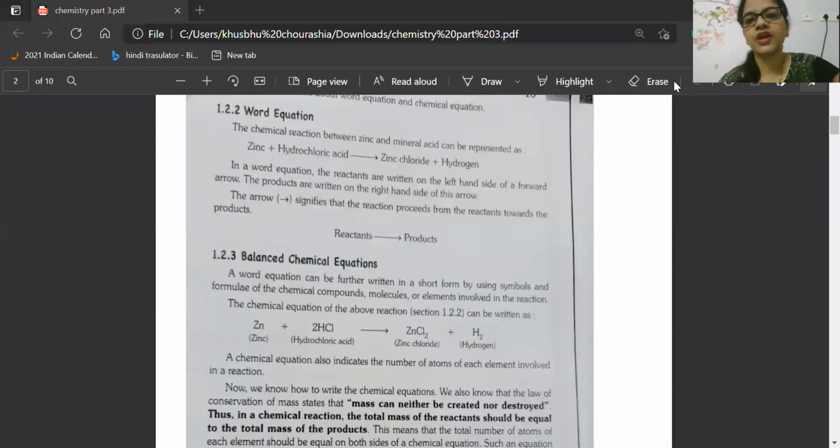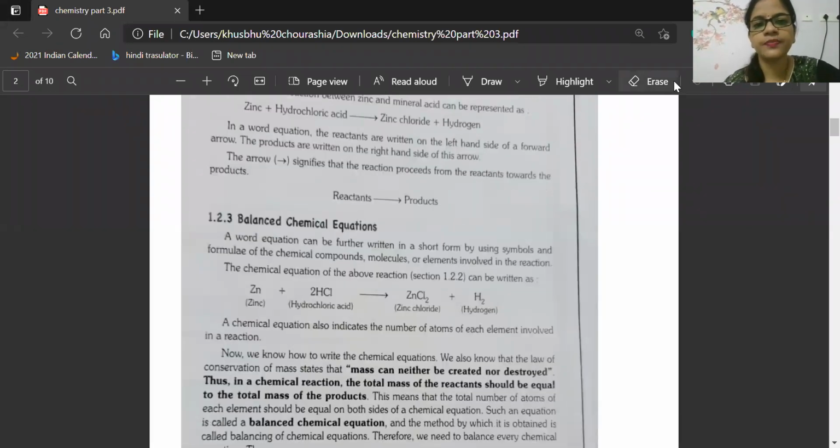Now, the next part we are going to do. The second part we are now reaching. In this section, what we are going to study is balancing of chemical equation.